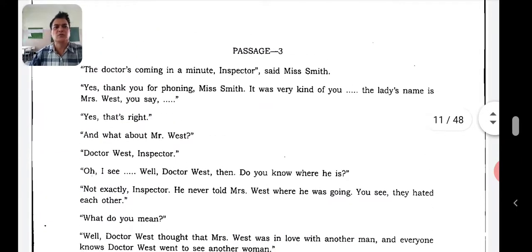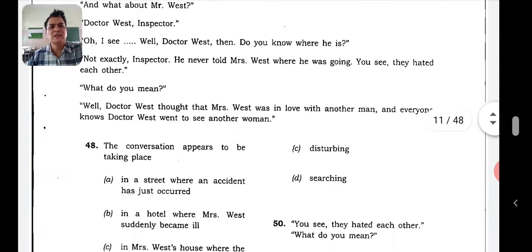Here, let's see the third one, a little bit confusing. The doctor is coming in a minute, Inspector, said Miss Smith. Yes, thank you for phoning, Miss Smith. It was very kind of you. The lady's name is Mrs. West, you say. Yes, that's right. And what about Miss West? Dr. West, Inspector? Oh, I see. Well, Dr. West then. Do you know where he is? Not exactly, Inspector. He never told Mrs. West where he was going. You see, they hated each other. What do you mean? Well, Dr. West thought that Mrs. West was in love with another man, and everyone knows Dr. West went to see another woman.